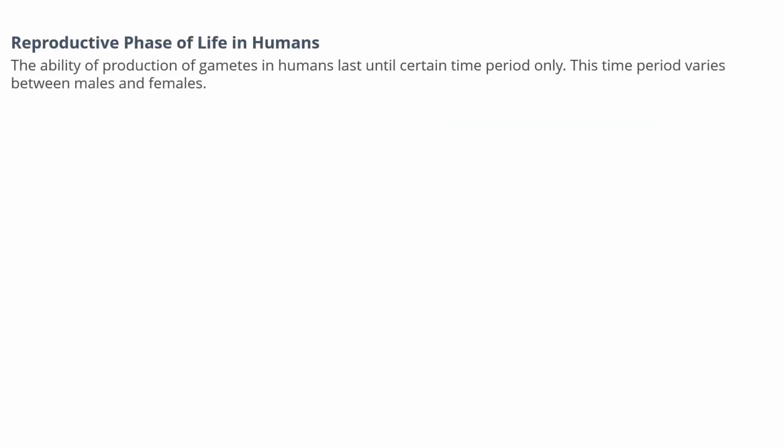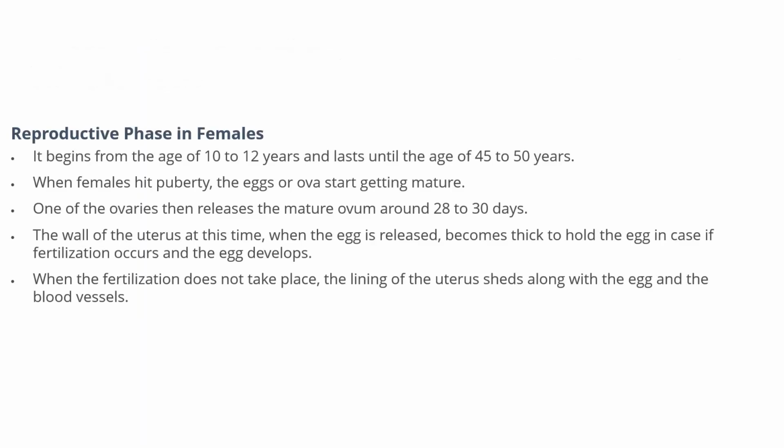Now, the reproductive phase of life in humans. The ability to produce gametes in humans lasts only for a certain time period. This time period varies between males and females. The reproductive phase in females begins at the age of 10 to 12 years and lasts up to 45 to 50 years. This is the reproductive phase of a female.